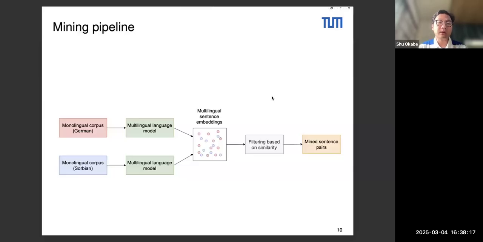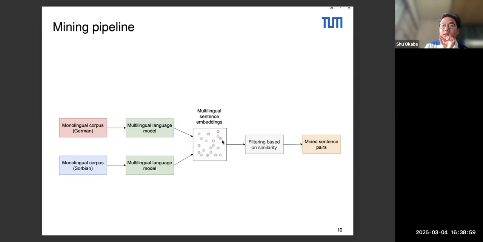Now, when it comes to the mining pipeline, we have here a very brief overview of it. So the input is, of course, the monolingual sentence in German or in Sorbian, one of the Sorbian languages. It's going to go through a multilingual language model to represent it into a sentence representation space. And here we're going to use the same multilingual language model, which will enable us to represent both German sentences and Sorbian sentences in the same space. Since they're both in the same space, we can actually then compute the similarity scores between sentences, so between a German sentence and a Sorbian sentence.